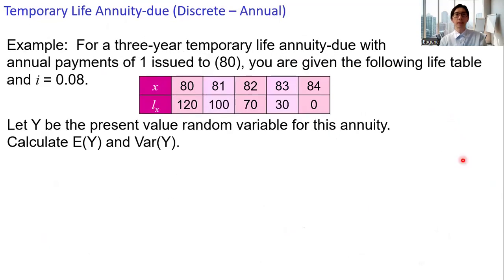All right, let's take a look at an example. For a 3-year temporary life annuity due, annual payments of 1 are issued to an individual at age 80. Given the following life table, and an interest rate of 8%, calculate the expected value of Y and the variance of Y.